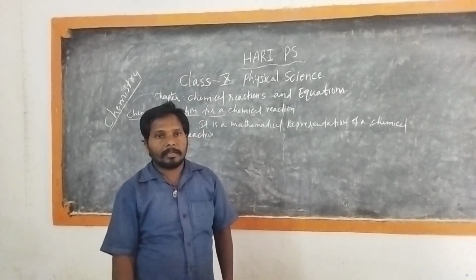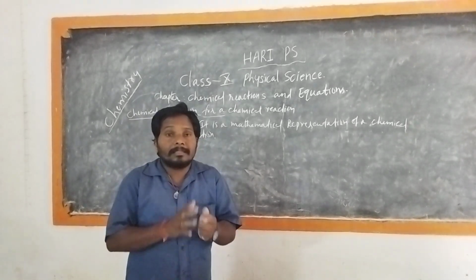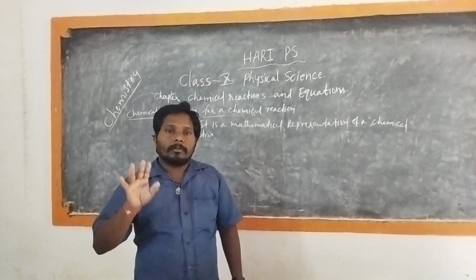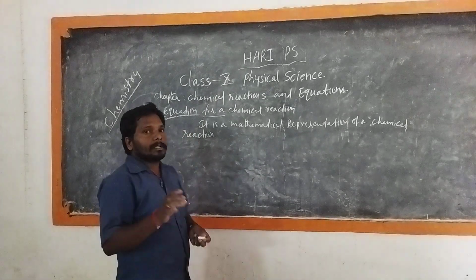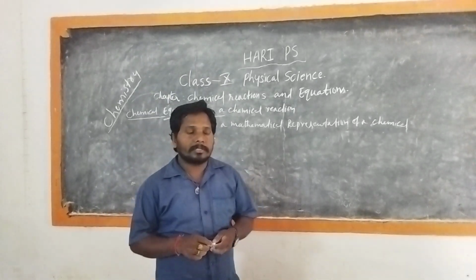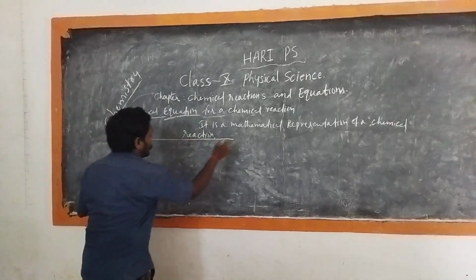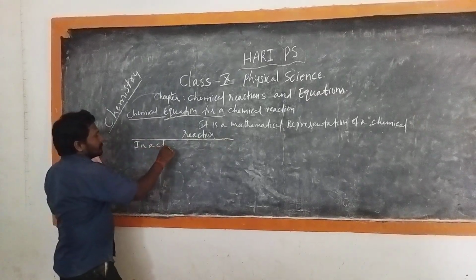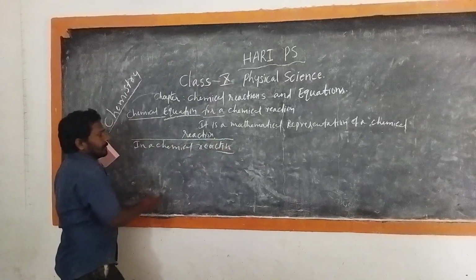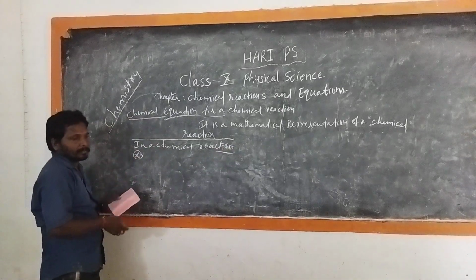Before writing a chemical equation for a chemical reaction, let us first understand what changes happen when a chemical reaction takes place. The first one is that original substances lose their properties. If a chemical reaction or chemical change takes place, the following changes take place.